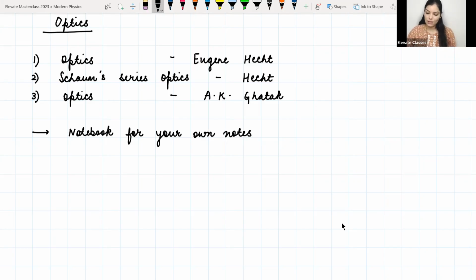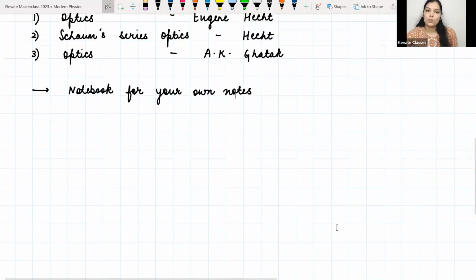They think that later on they'll get the notes, but when I'm writing something on the notes, I will write those things which I think are important. But as a student, when you are listening to me, I might say something which you think is important, which you should write down in your notebook. So please try to maintain a notebook with your own notes for your own revision.